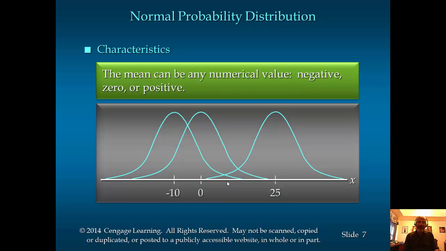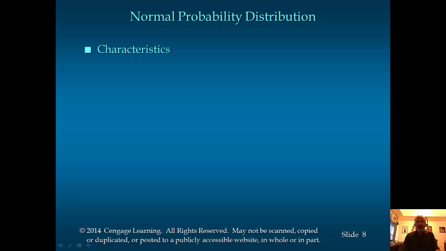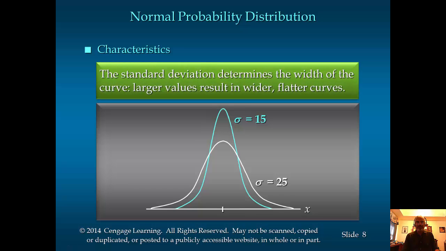Now the mean can be negative, can be 0, or it can be positive for a normal distribution. The standard deviation has to be greater than 0, and the smaller the standard deviation, the more tighter the curve will become. The larger the standard deviation, more spread out and flat will be the curve.